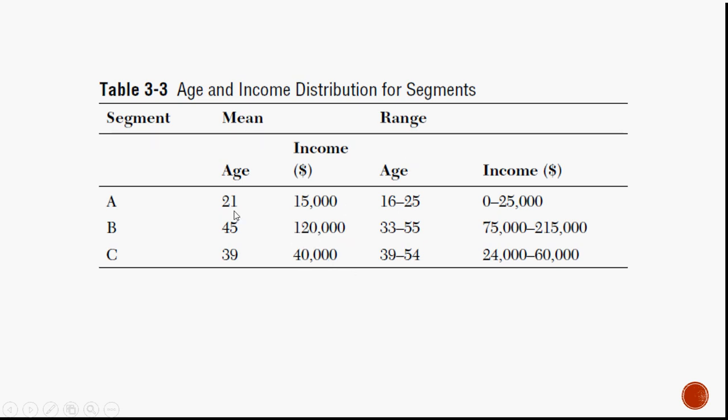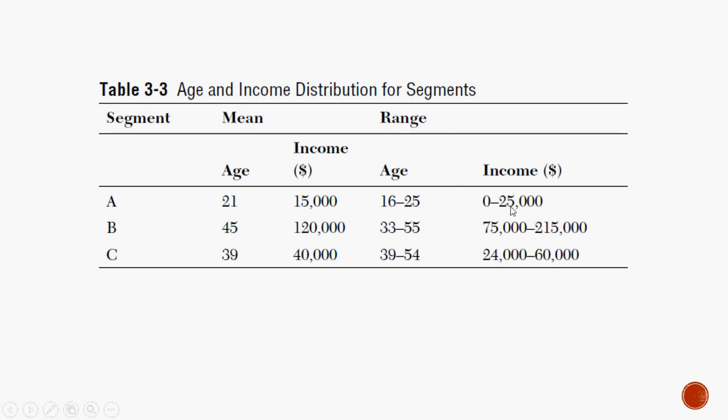Now you have got the mean age to be 21. What is the age range that falls under segment A? This is between 16 to 25. They have an income of 0 to $25,000, right from no income to $25,000, and this is the mean income.